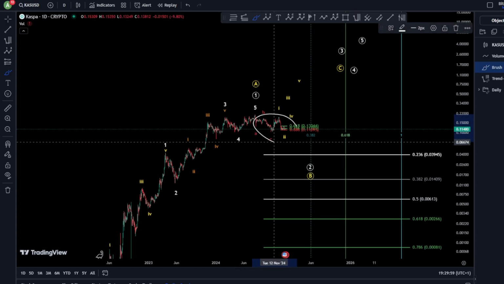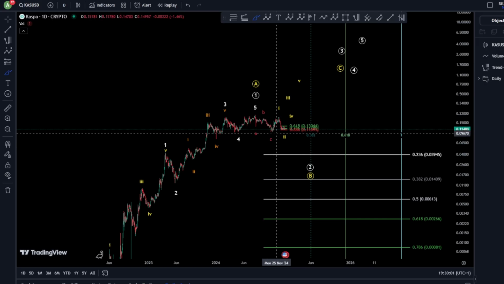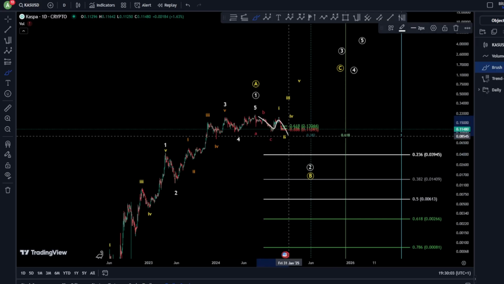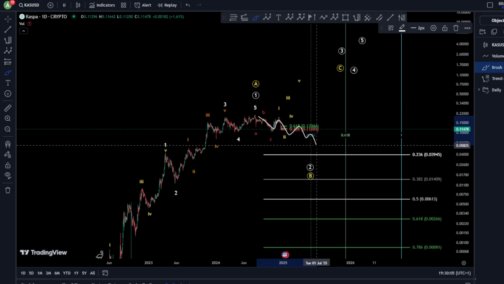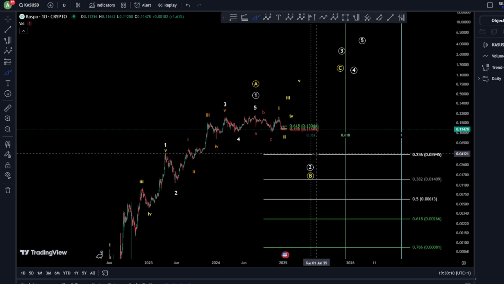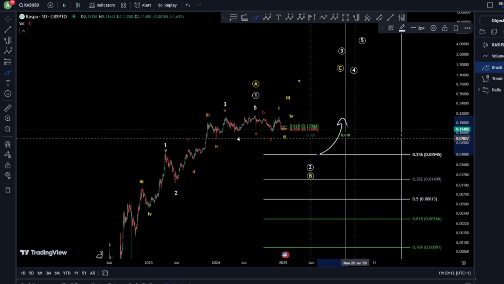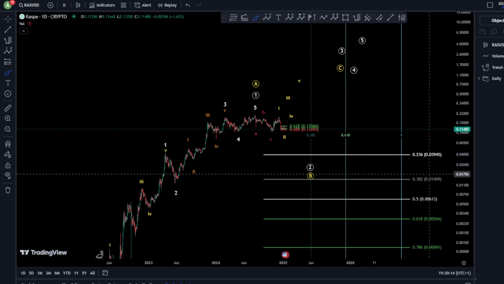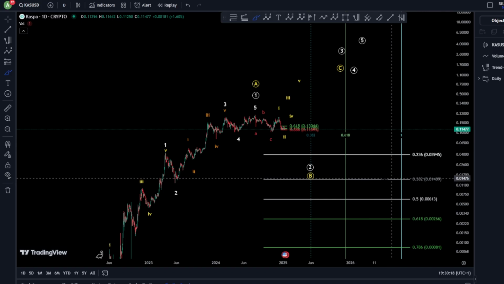Of course, now there is some weakness showing up here, and lower prices might still unfold in much more bearish scenarios. And until that time, we would like to look for higher prices again after reaching a ground floor here, at the 0.23 or 0.38 fib level. That was it for Kaspa.